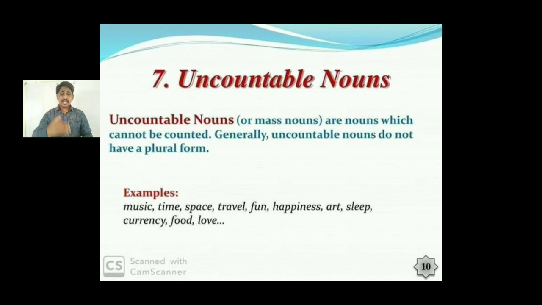Next, the seventh one is uncountable nouns. Countable we could count. Uncountable is a mass. So these are nouns that cannot be counted. Again, if we go to specifics, it's a point to be debated. For example, take sugar. Sugar can come under uncountable nouns, but packets you can count again. So sugar overall is known as an uncountable noun. Examples we have: music, time, space, travel, fun, happiness, art, sleep, currency. Money you can count, not currency. Food, love, etc. These are uncountable nouns.